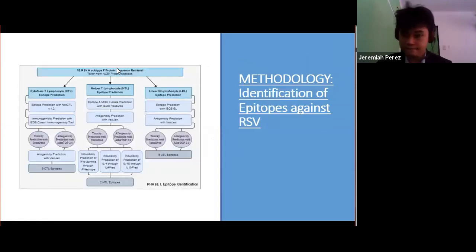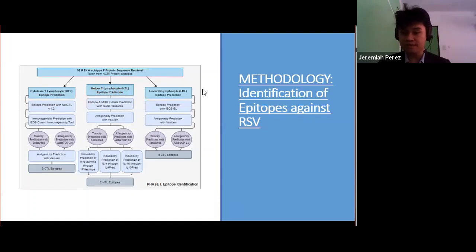So the FASTA sequence was first derived for the RSV S2 strain, and after which the subsequent identification of epitopes and their MHC class 1 and class 2 allelic partners was done with the necessary resources. So for my case, I used NetCTL right here for CTLs, IEDB for HTLs, IBCEL for LBLs, and for allelic partnering, I only did it for the CTLs and the HTLs.